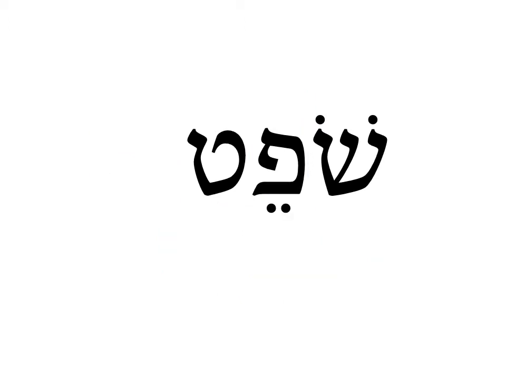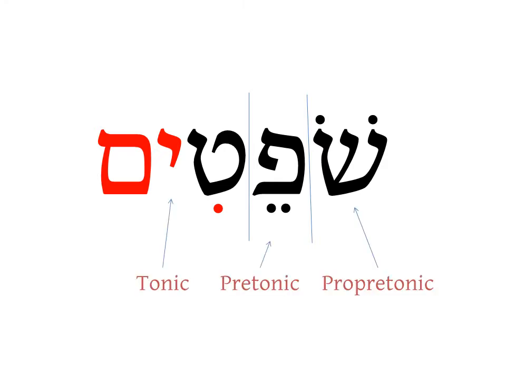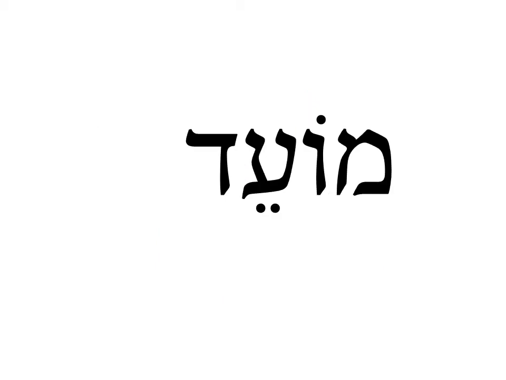Again, shofet plus the im ending. There are 3 syllables. No kamatz or tsere in the propretonic, 2 before the ending. But there is a tsere in the pretonic, which will become shava. Shofet to shofatim. Again, let's look at moed.